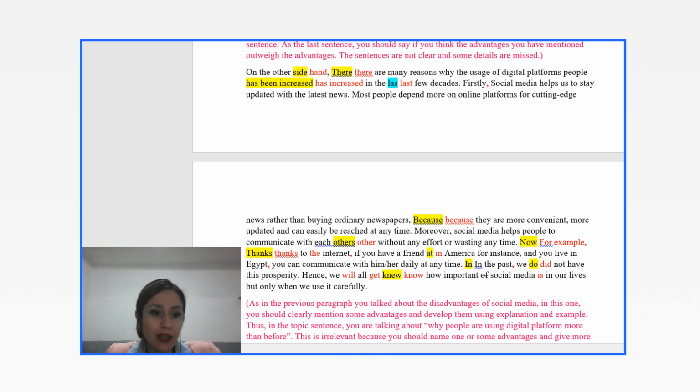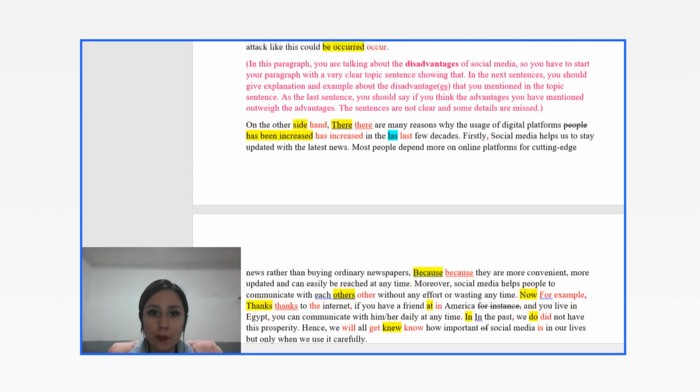So now we go back to the topic sentence. Okay, we talked about the topic sentence. The explanation is about the advantages, but it was not clear in the topic sentence that you want to talk about this. And your example.